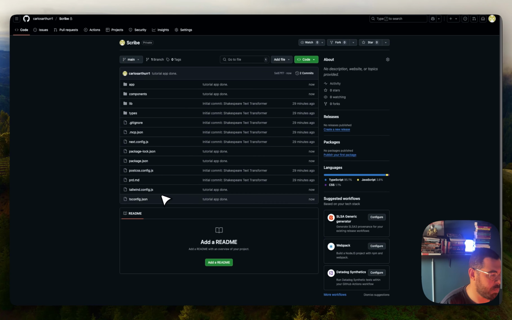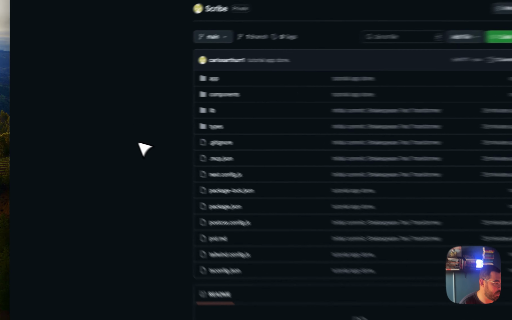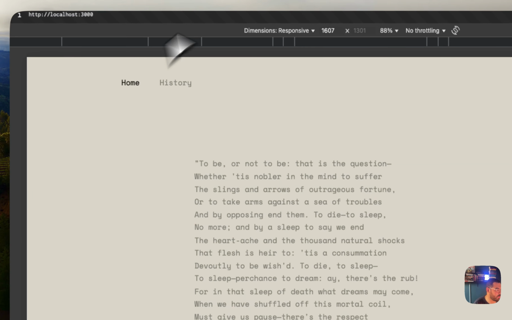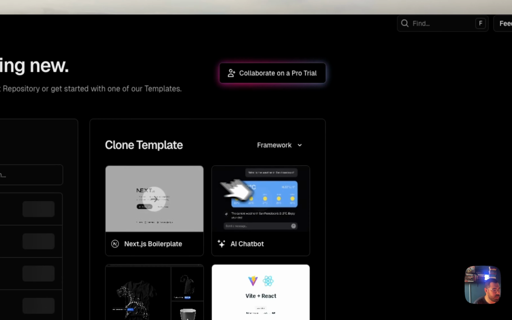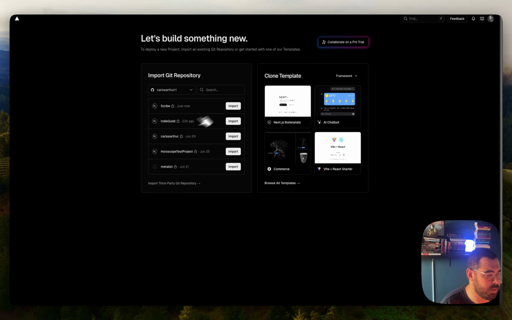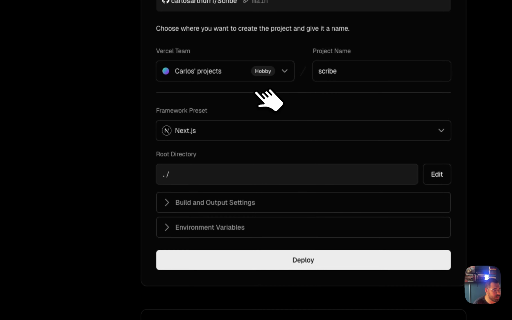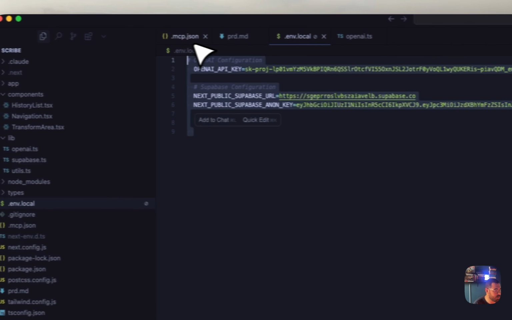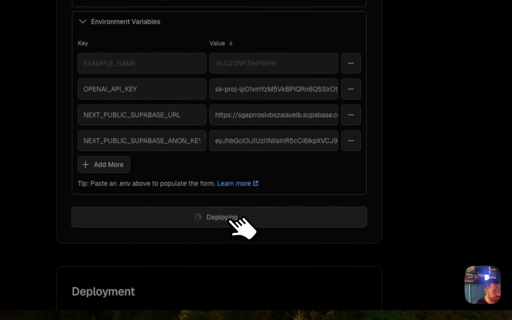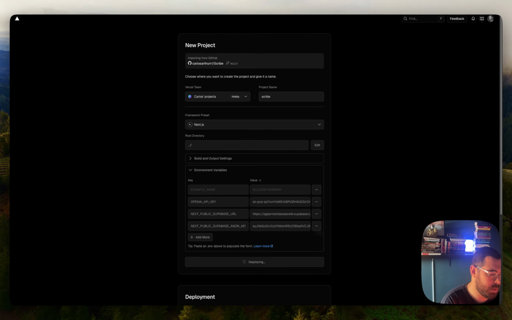So now it's time for us to publish the app to the web so other people can access and use it. For this, I'm just going to use Vercel. If I go to Vercel, let me close this, I'm going to go to Add New and add a new project. You're going to see that I have all of my projects connected here. You just click on import. It's going to ask to import Scribe. And then you have the environment variables. So if I go back to Cursor and go to env.local, I copy this, paste it, and then click on deploy.